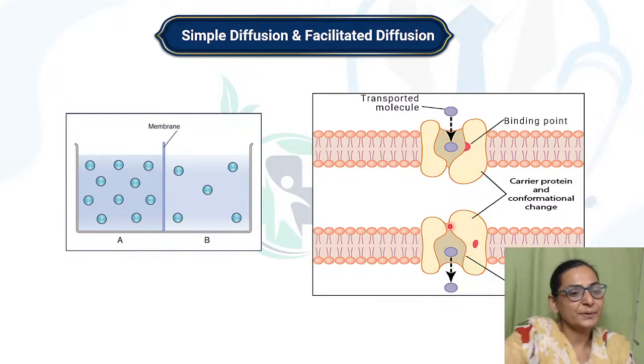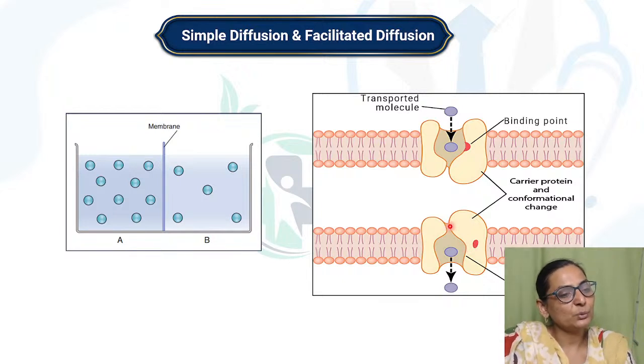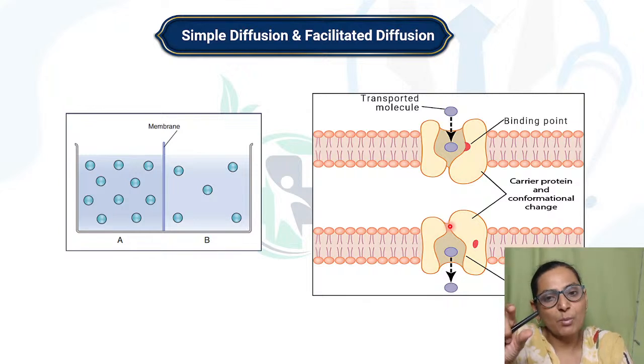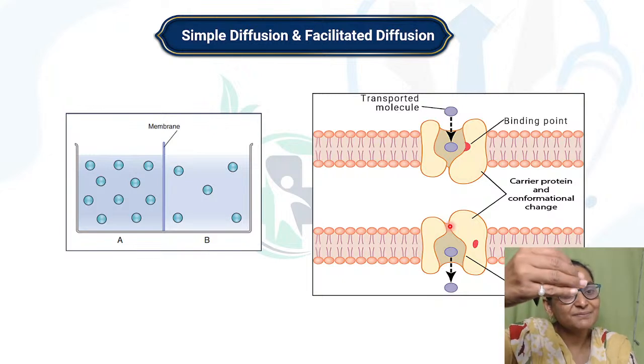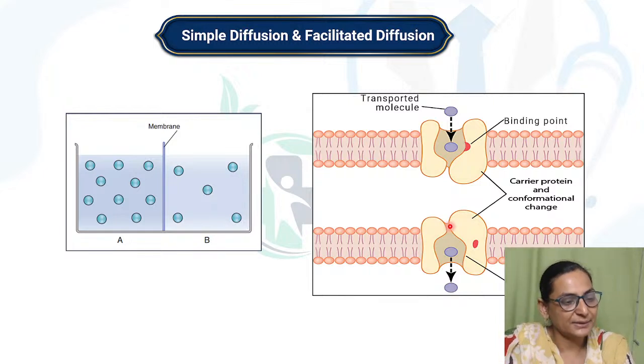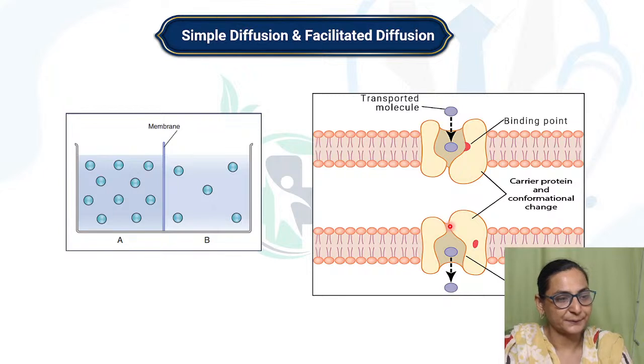Very important. So with facilitated diffusion, as the transported molecule binds, there is going to be a change in the conformation of the carrier protein, and the substance will be released towards the interior.